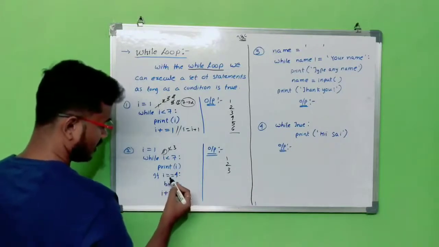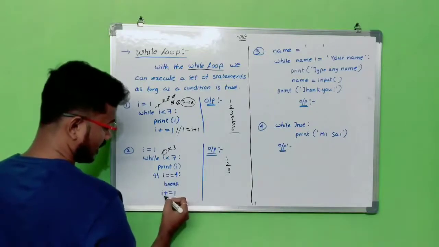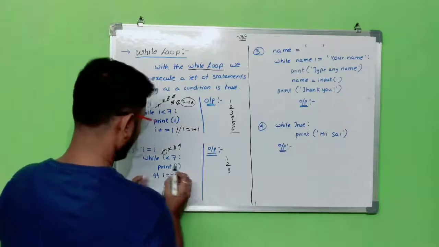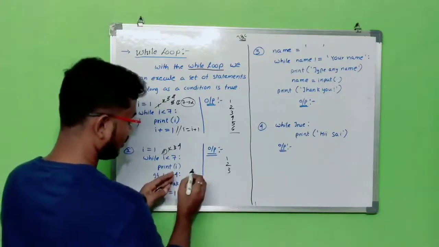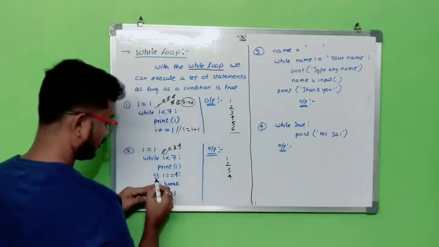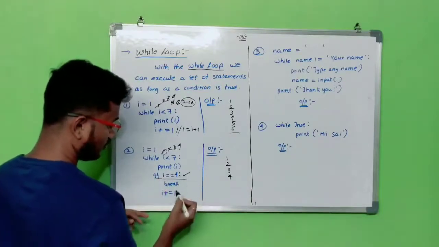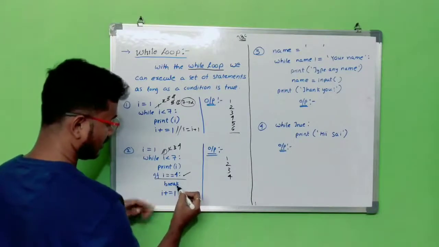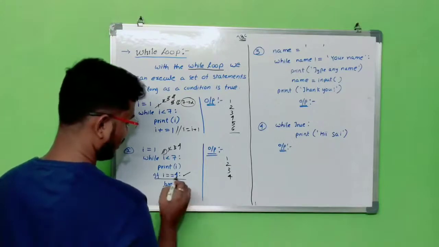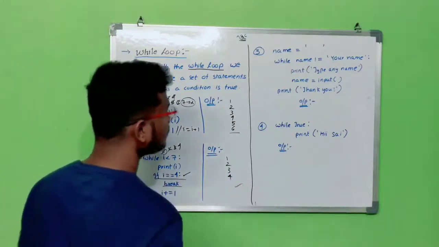Again 3 is equal to 4. This condition is false. So here I will be incremented to 4. So 4 is less than 7. Print the I value, here 4. Here in the if statement, 4 is equal to 4. This condition is true. So the pointer will enter into this condition. Here the statement given is a break statement. So the loop will be terminated. So the output will be 1, 2, 3, 4.